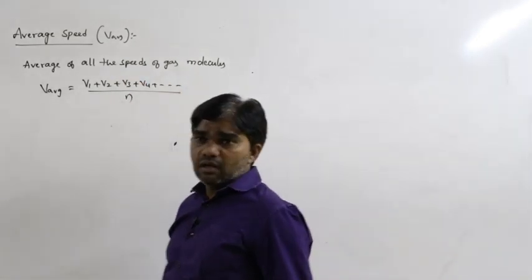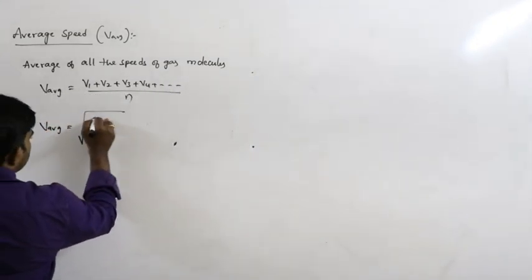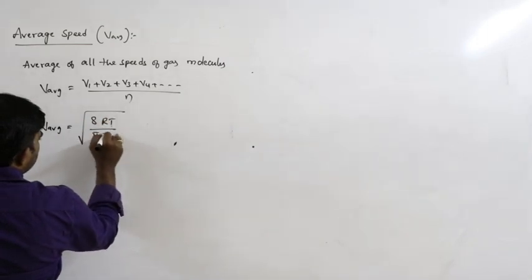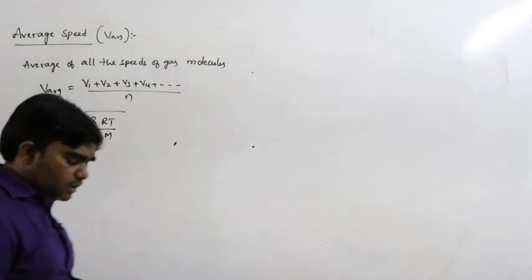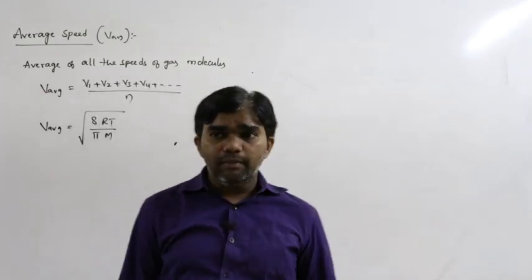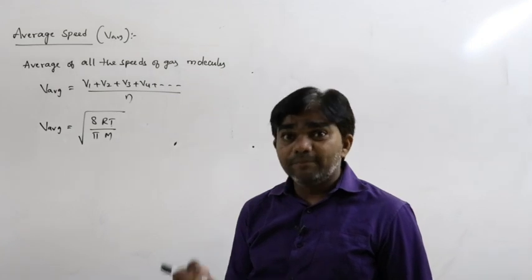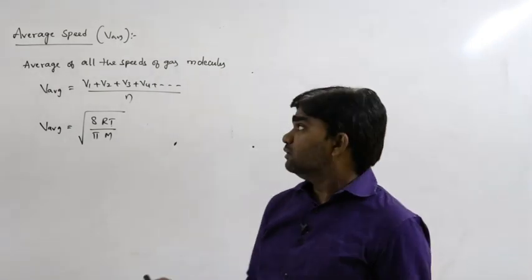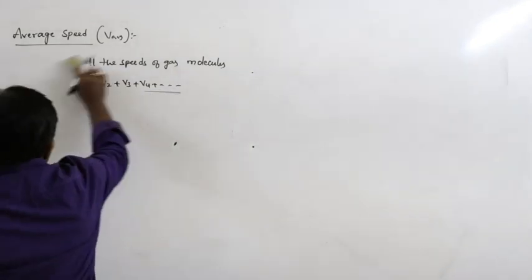In terms of temperature, V average can be written as square root of 8RT by pi M. These are the different speeds of the gas molecules: RMS speed, most probable speed and average speed. That's all. So let's do some problems based on these speeds of the gas molecules and kinetic interpretation.